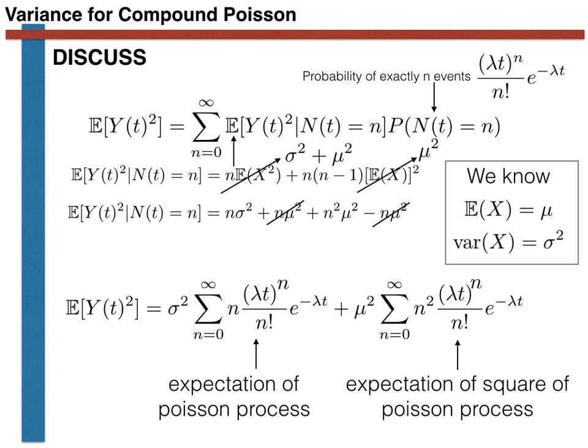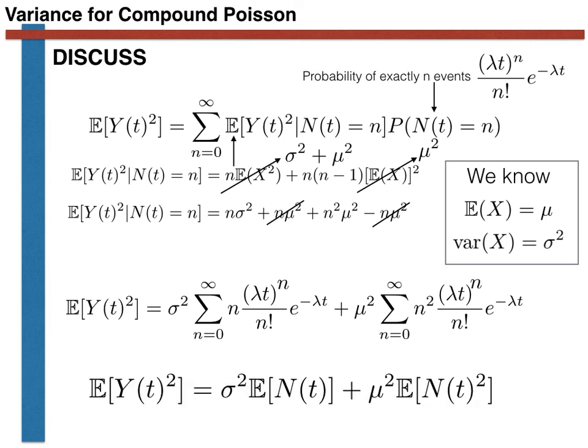In other words, our expression for the expectation of Y(t) squared can be simplified to the following expression. This expression is written in terms of mu, the expectation for the amount of money spent in each transaction, sigma, the variance of the amount of money spent in each transaction, the expectation of N(t), which is the expectation of the Poisson process, and the expectation of N(t) squared, which is the second moment of the Poisson process.